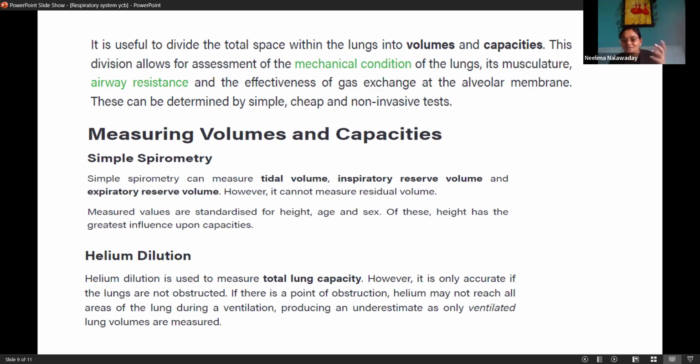With spirometer they measure that, just keep it in mind in case a question comes. Helium dilution never comes, that detail you don't need. But spirometer you should know. If maybe in your viva someone asks about lung capacity or volume and how they measure, you should tell them that it is simple spirometry.